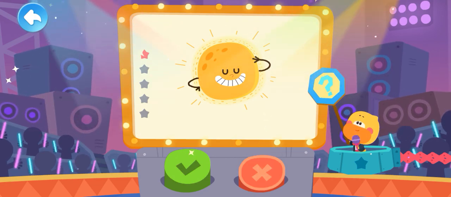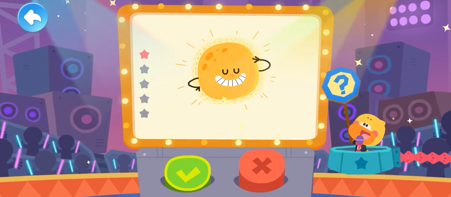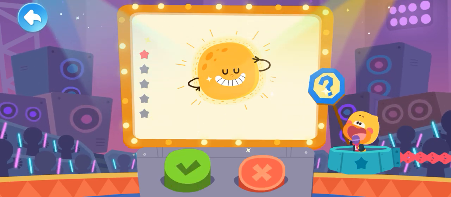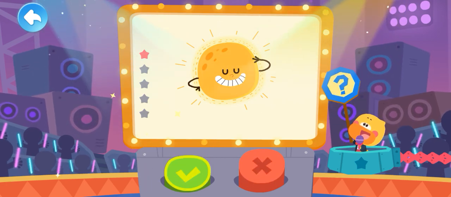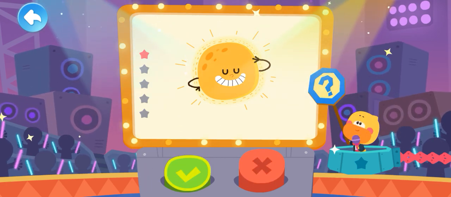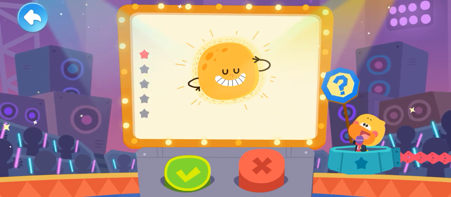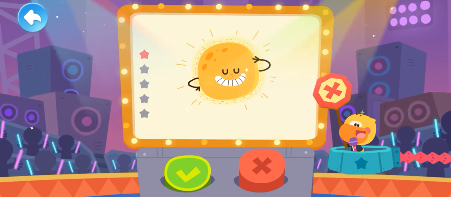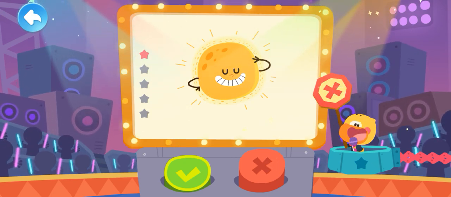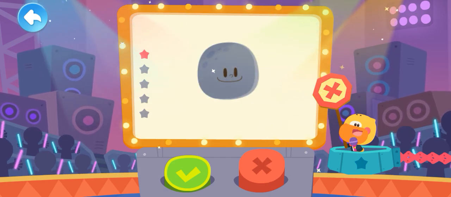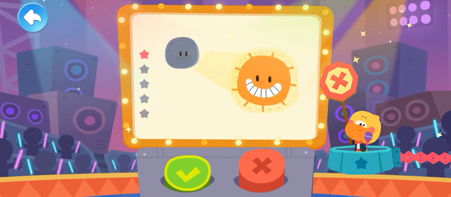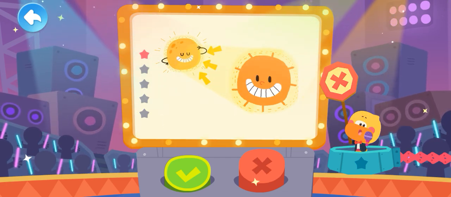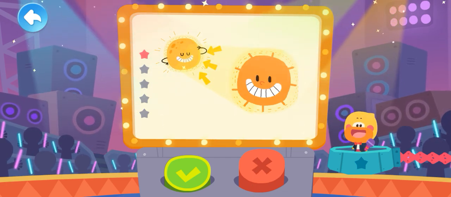Tap the question mark to see the answer. It is false. The moon does not glow. The moon does not glow on its own. The light we see is actually the sunlight reflected by the moon.